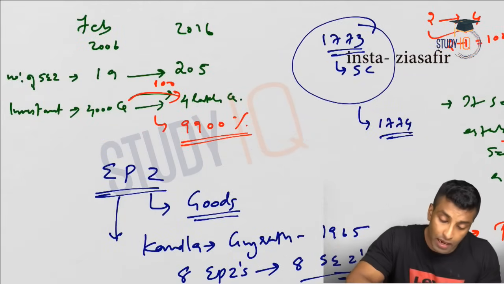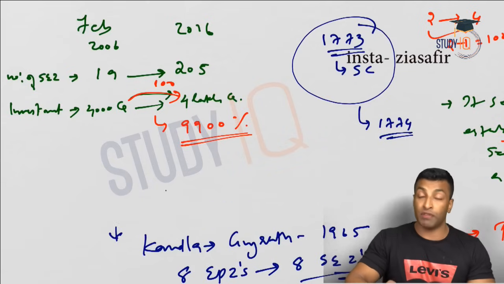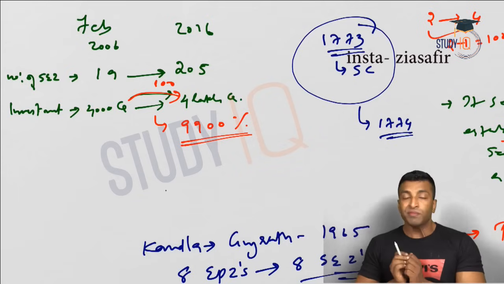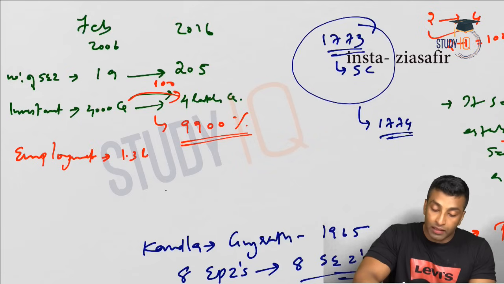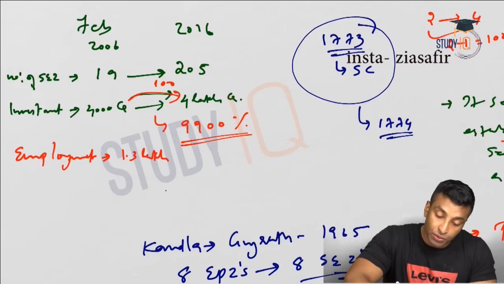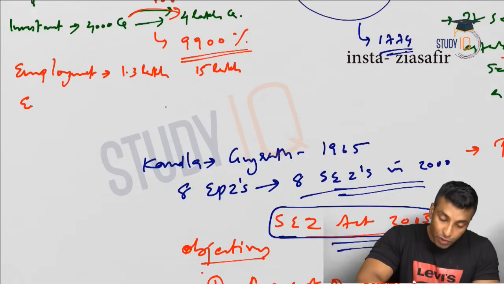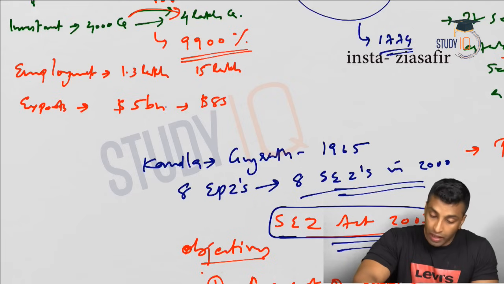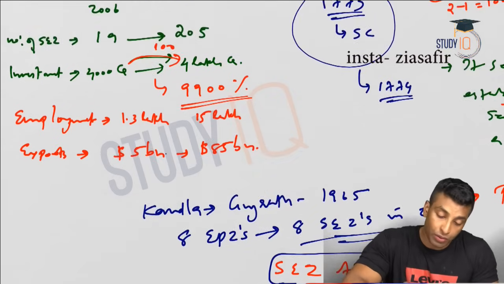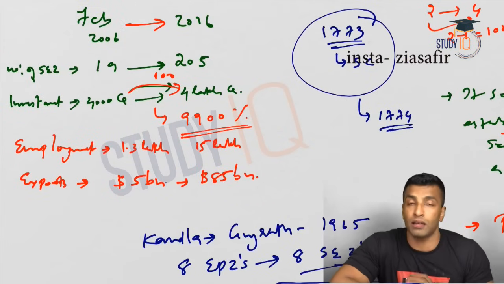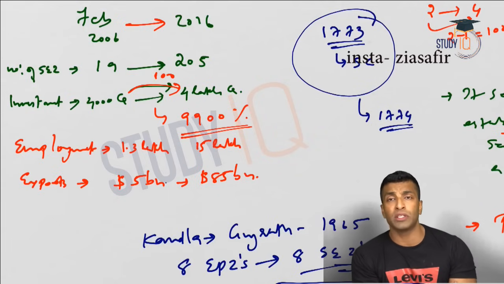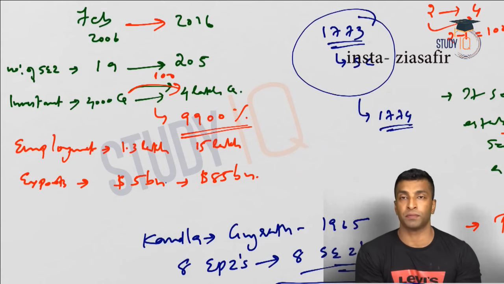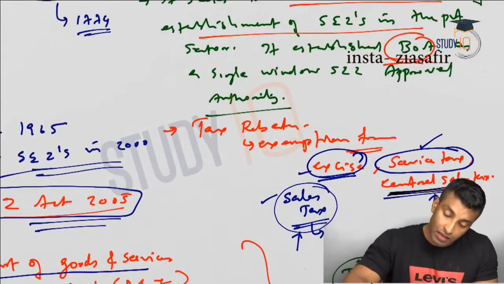So here you can see 9,900 percent change in terms of investments. Now what about employment? 1.3 lakh in 2006. Now it has increased to 15 lakh. Exports of $5 billion were there, now increased to $85 billion. So you can see drastic improvement in the 10 years in the performance of SEZs in terms of numbers, investment, employment generation, as well as exports.